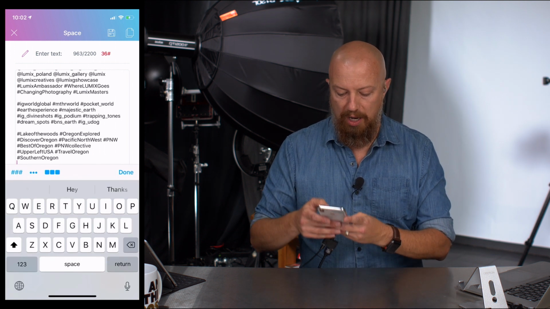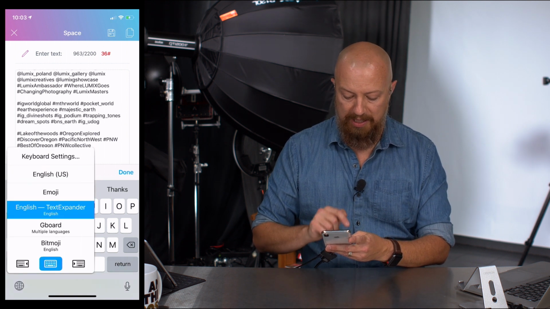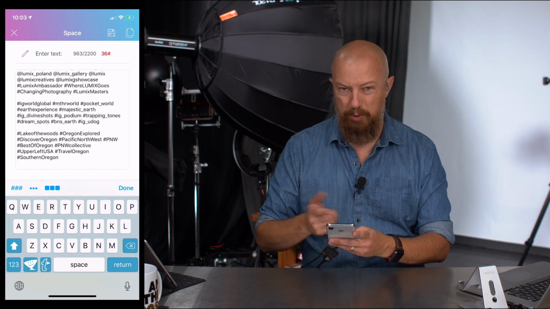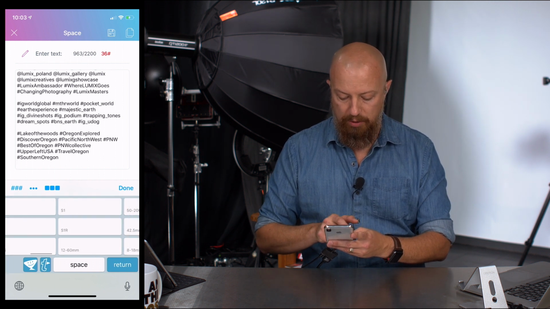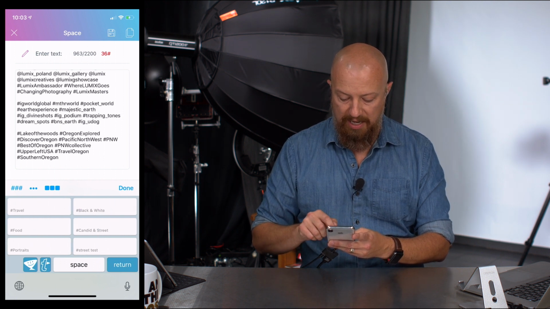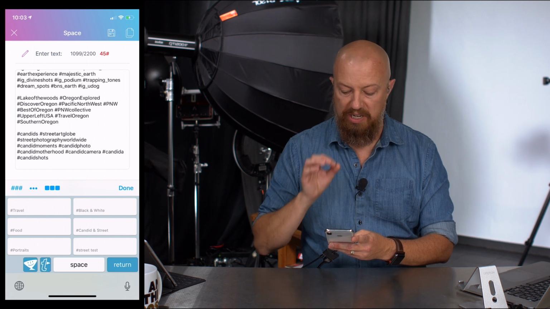But here's how this works. So I want to add my new hashtags in here. I change my keyboard to the Text Expander. It's already on the button mode. If I hit the T button here, it'll swap between normal keyboard and that button mode, and then I find the one that I just added in here, which was street test. I hit street test, boom, and it just added them in, and that's all there is to it. So now those hashtags are in there.